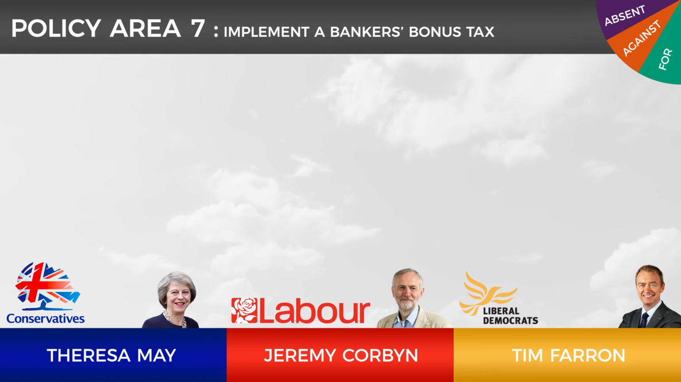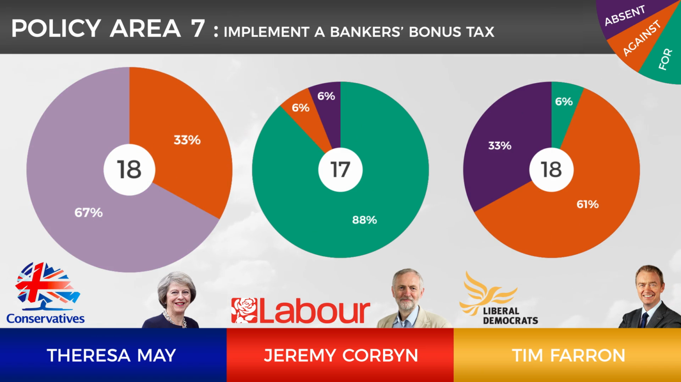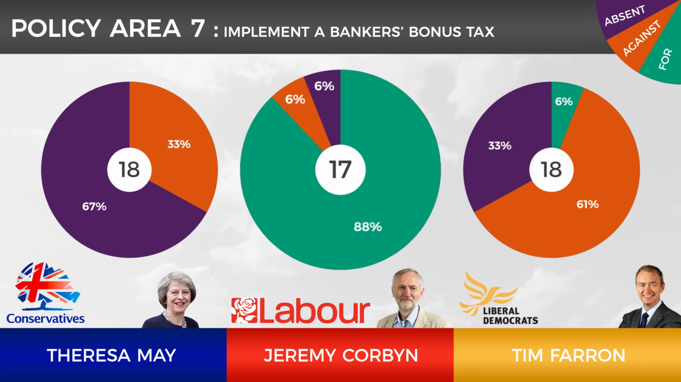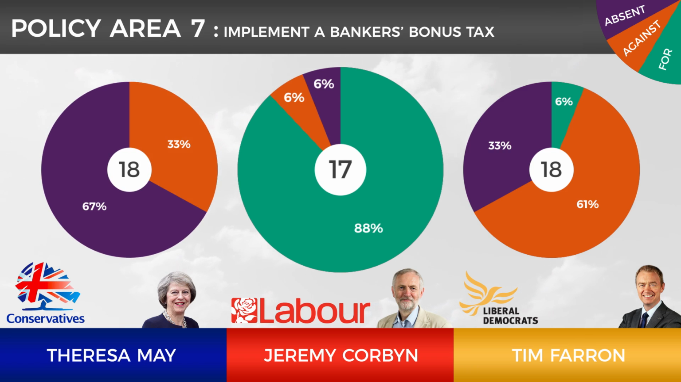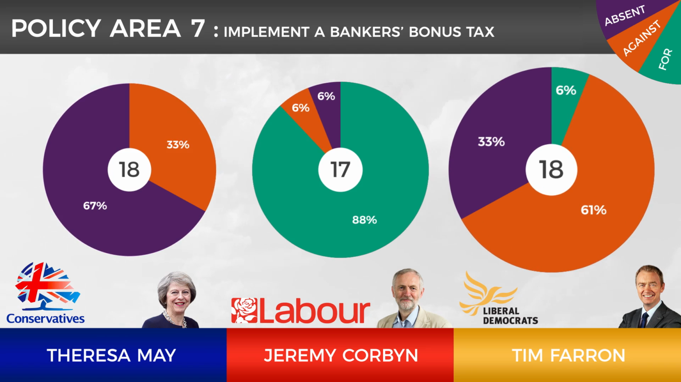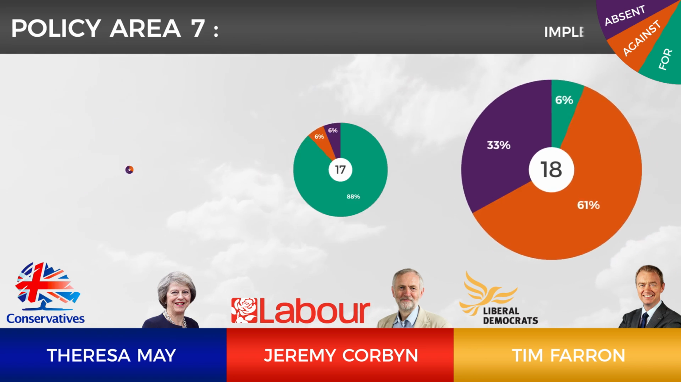The seventh policy area is about implementing a banker's bonus tax. Theresa May has missed 67% of voting opportunities in this policy area, but has been consistently against it when she has voted. In contrast, Jeremy Corbyn was only absent 6% of the time during voting on this subject. His voting record suggests he is very strongly in favour of implementing a banker's bonus tax, having voted for it 88% of the time. Tim Farron is mostly against a tax on bankers' bonuses, having voted against it 61% of the time, but has voted for it on occasion.